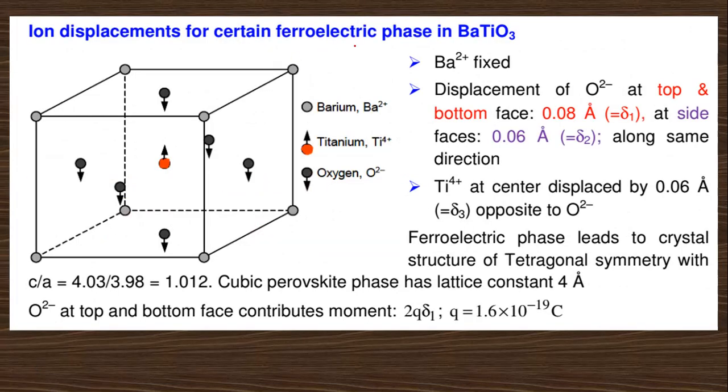Ionic displacement occurs in this, for example, taking an example here: the diagonal is Ba plus, which is fixed and does not change, and oxygen is displaced to the lower side and titanium plus is displaced to the upper side. So the center of the oxygen is displaced from somewhere here and this positive here. So this makes an electric dipole, right? This is the inbuilt dipole, so that's why this is a ferroelectric phase.